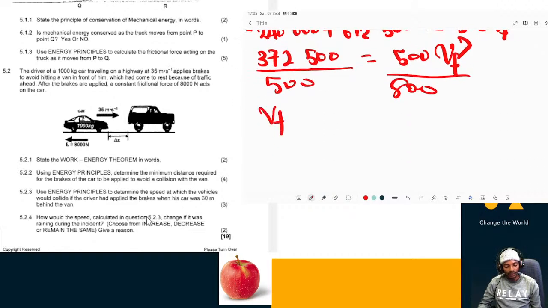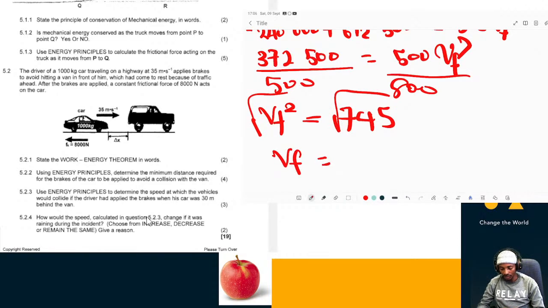So the square of our final velocity is 372,500 over 500, which is 745. If we take the square root of both sides, our final velocity will be equal to the square root of 745, which is 27.29 meters per second.